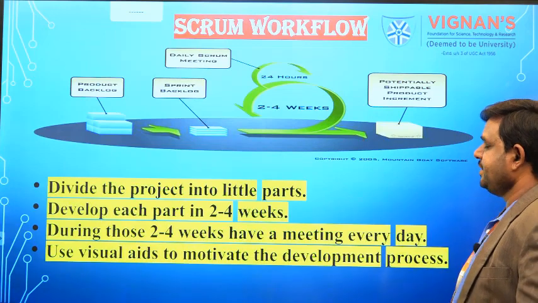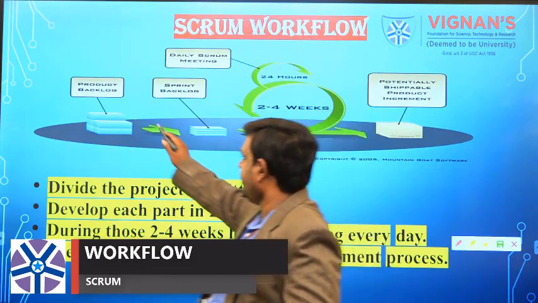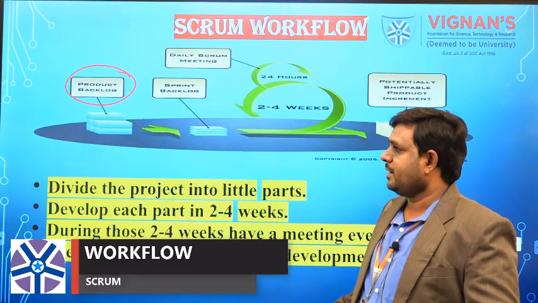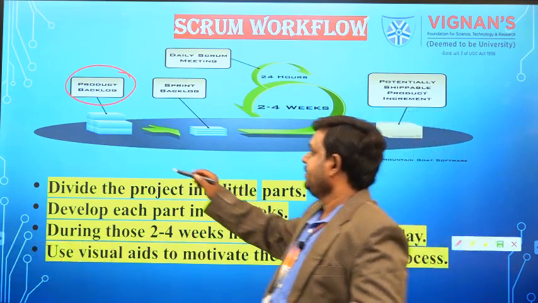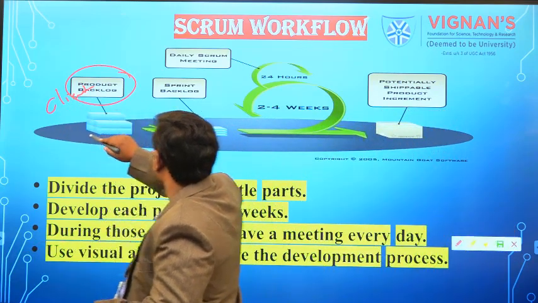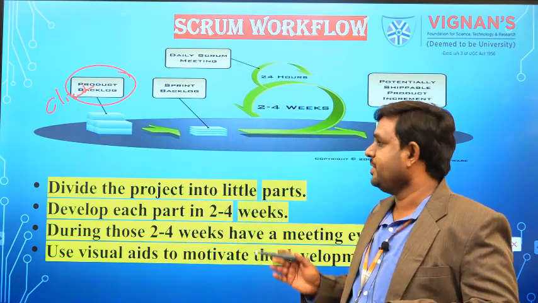So here, if you see the Scrum workflow, the first one is the product backlog. The product backlog is given by the client or customer. The client is going to give the product backlogs, which means we are going to gather the requirements from the client.